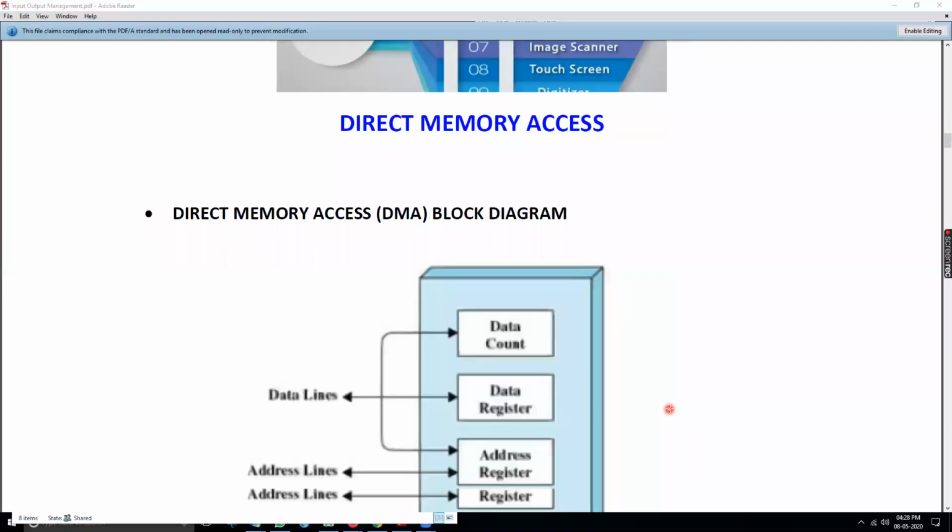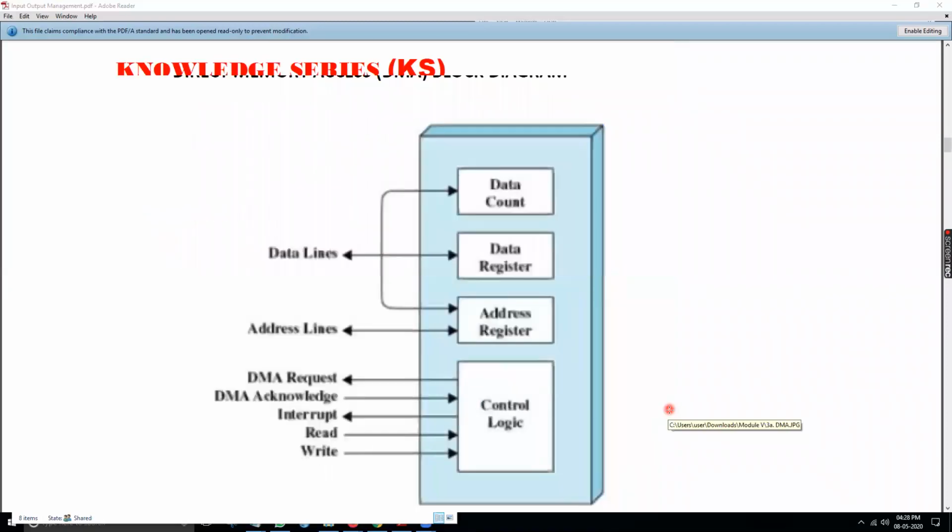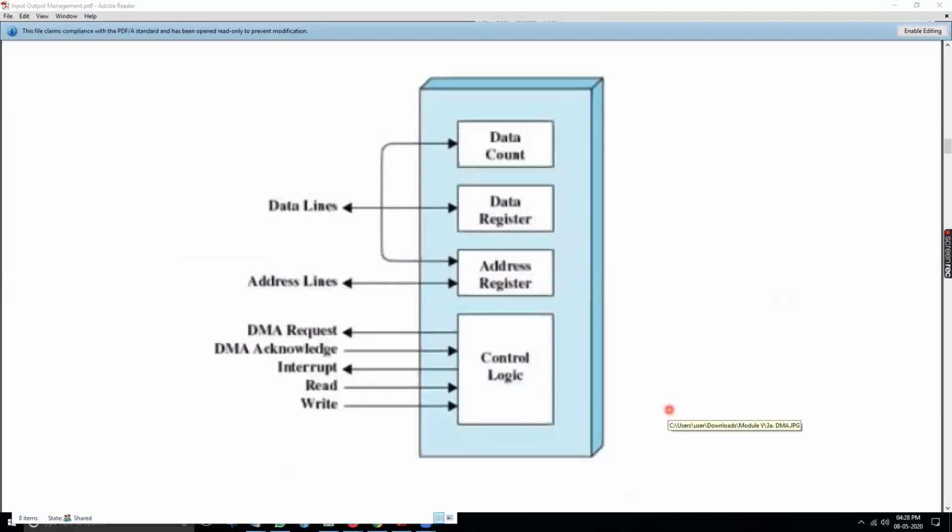This is a DMA. You have already studied direct memory access. Direct memory access consists of what? It consists of the following parts. One is the data count, data registers, address register, control logic. As I have told you, all the different types of registers, general purpose, control, all those registers come under here. Data register is there, address register is there. Address register is one segment.